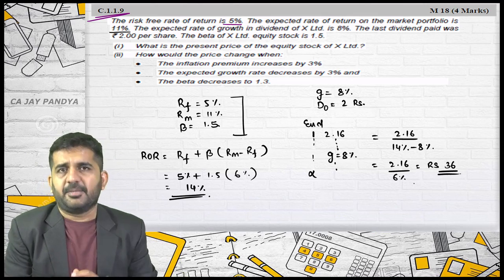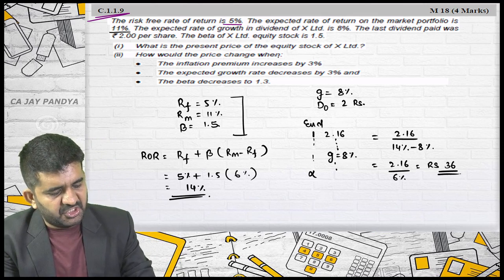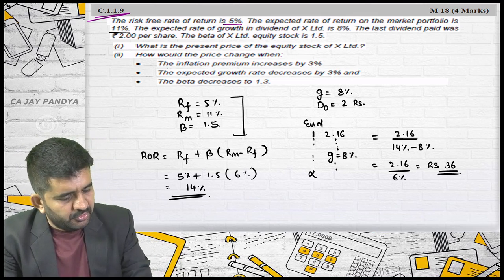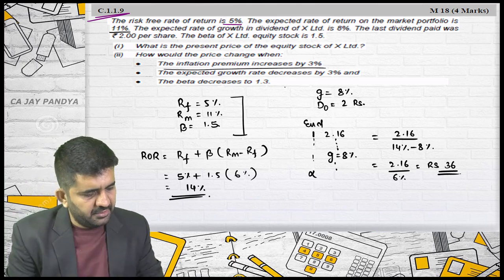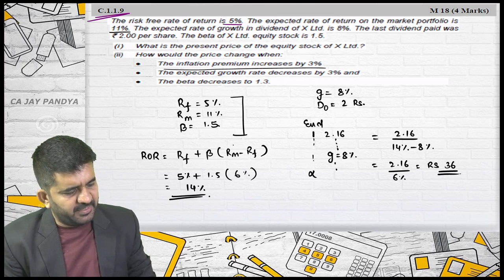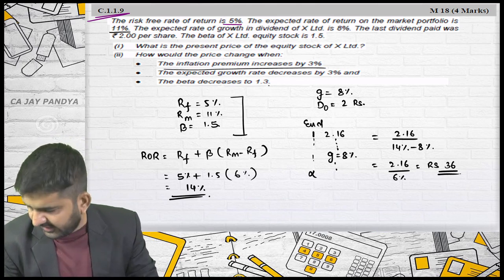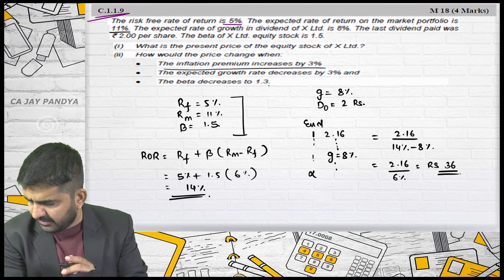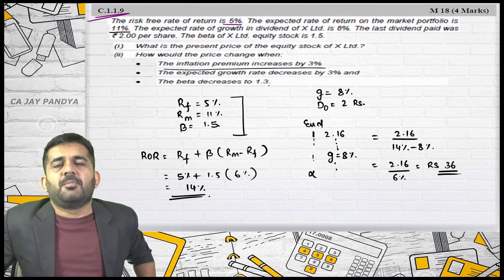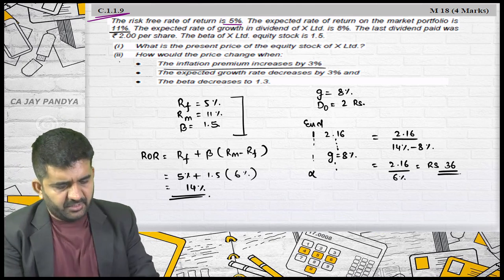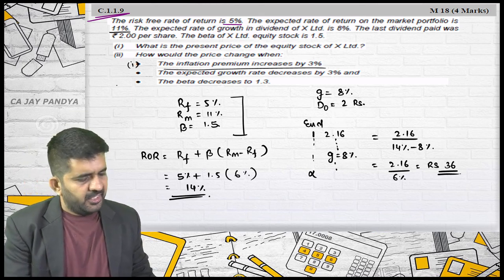Again, the concept of time value of money and nothing else. How would the price change when the inflation premium is increased by 3%, the expected growth rate is decreased by 3% and the beta is decreased to 1.3? Is it alright? So inflation premium is increased by 3%. Let us do one by one. Let me name it question number 2 sub point 1. So 2.1. So answer 2.1.